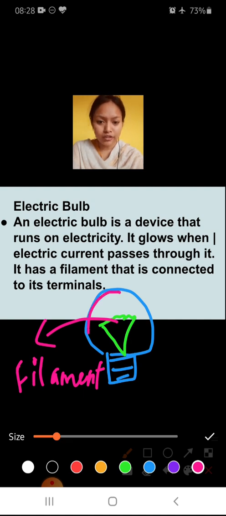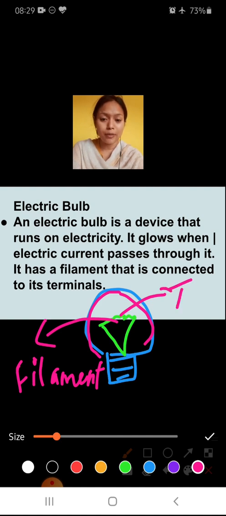This outer covering is the transparent glass covering, and this filament is made up of tungsten.